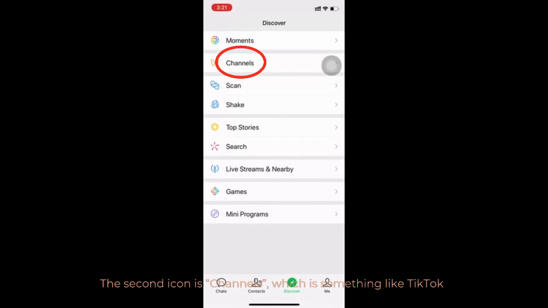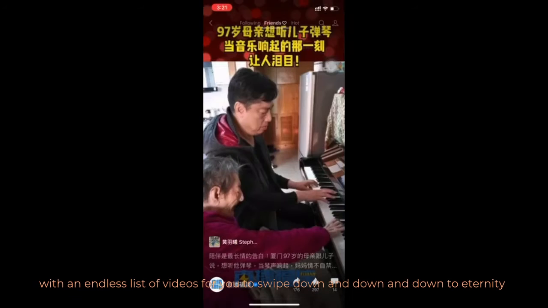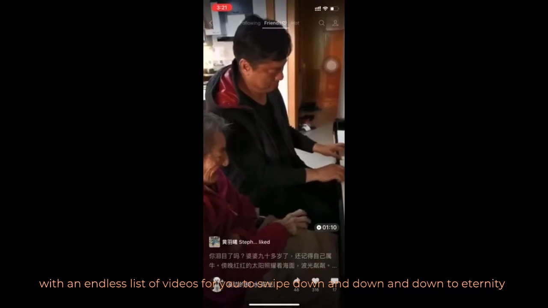The second icon is Channels, which is something like TikTok, with an endless list of videos for you to swipe down and down and down to eternity.